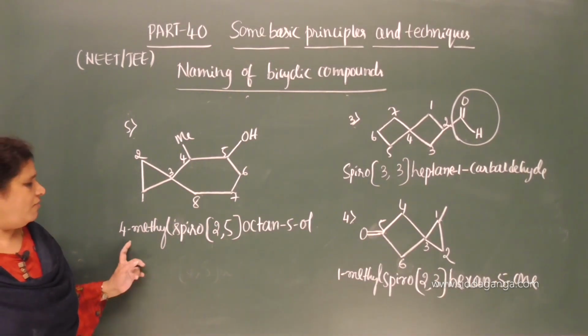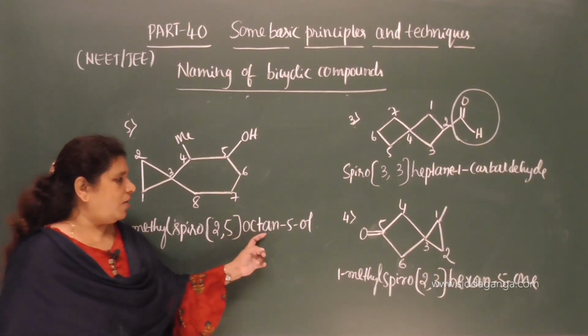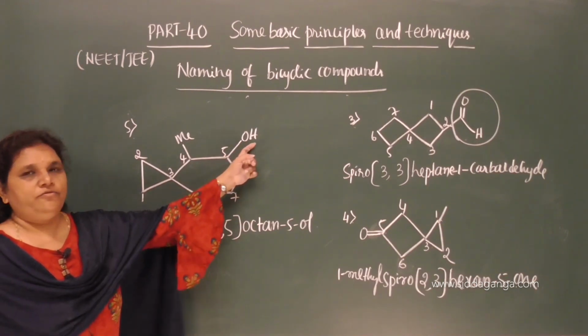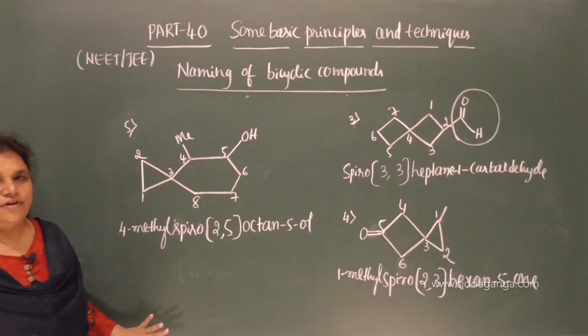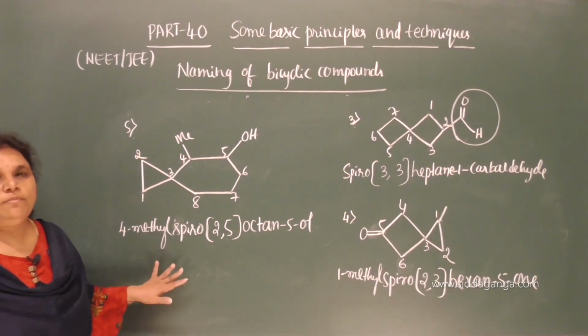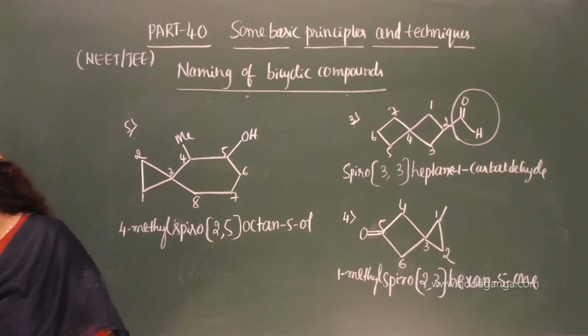Clear? So 4-methylspiro[2.5]octan-5-ol. 5-ol, so alcohol functional group, and this is the name of spirobicyclic compounds.